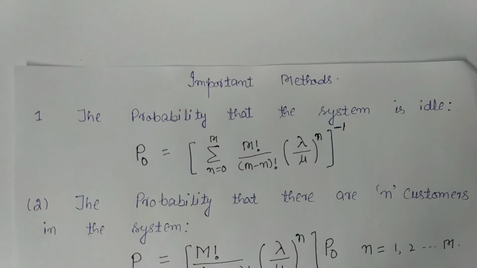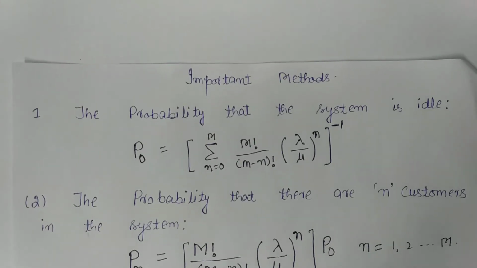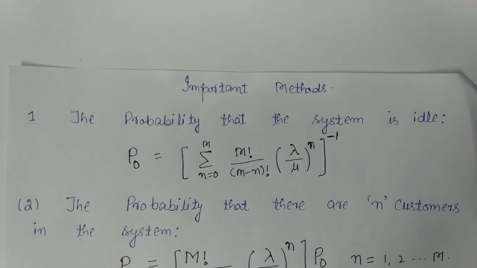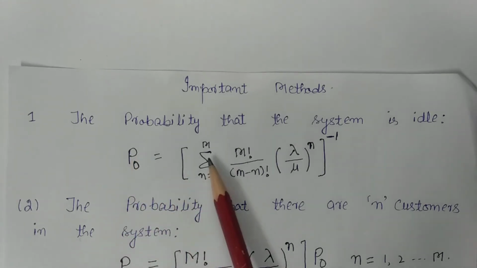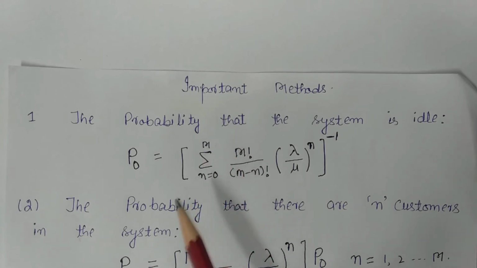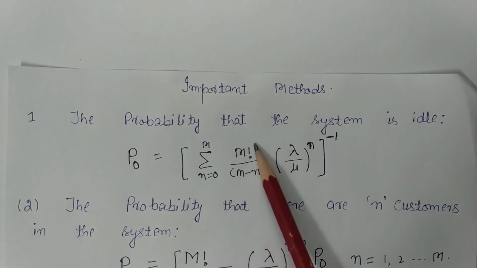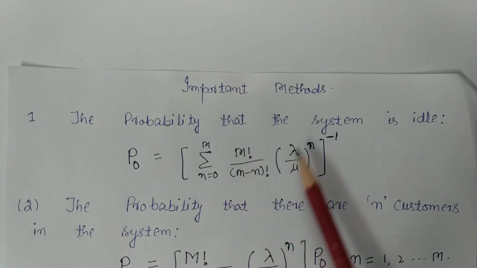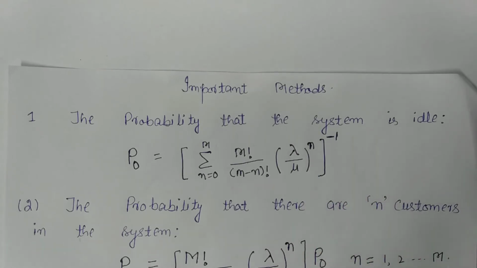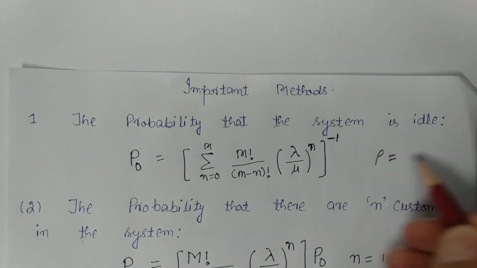Now, before discussing the problem, I will discuss some important methods which we are going to use while solving the problem. Here, the probability that the system is idle, it means that when there is no customer in the system, in this case, P0 will be summation n goes from 0 to m, where m is the maximum number of customers, m factorial upon m minus n factorial into lambda upon mu raised to power n, whole raised to power minus 1. Where lambda upon mu is also equal to rho. So rho is equal to lambda upon mu.